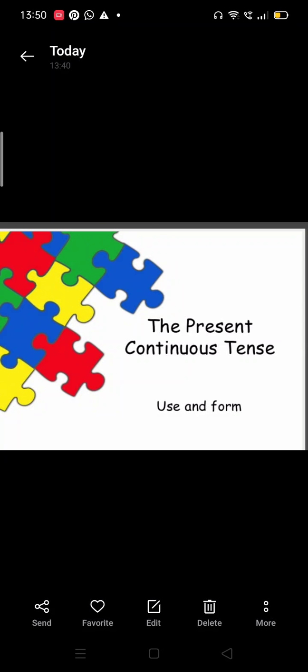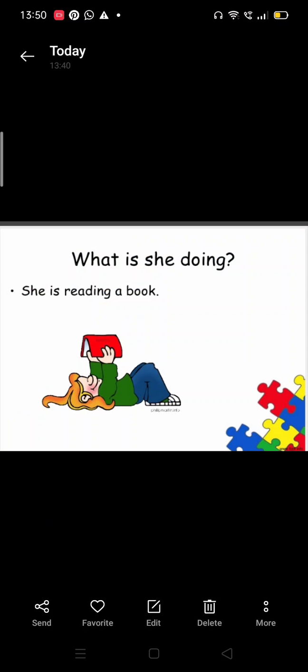Hello children, in the previous class we have learned simple present tense. Now we are going to learn present continuous tense, its use and form. Let us have a look at this example.